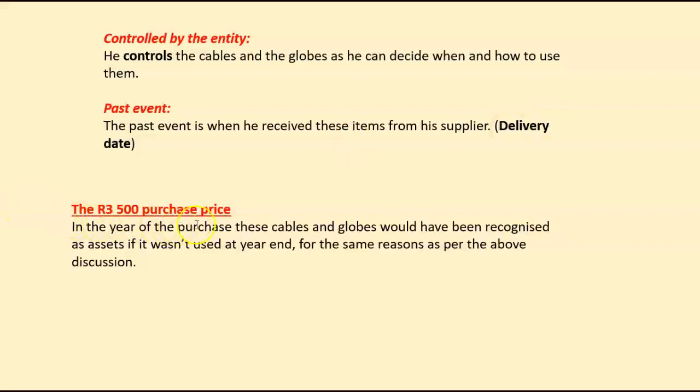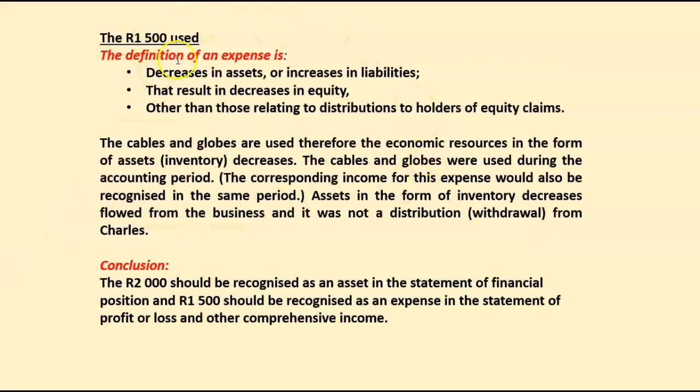Now, we've already said to each other that the 3,500 Rand purchase price was used to record the initial transaction. So, nowhere in the books, the 3,500 Rand will appear as an outstanding balance. 2,000 Rand, we said, we're going to recognize as an asset, inventory item.